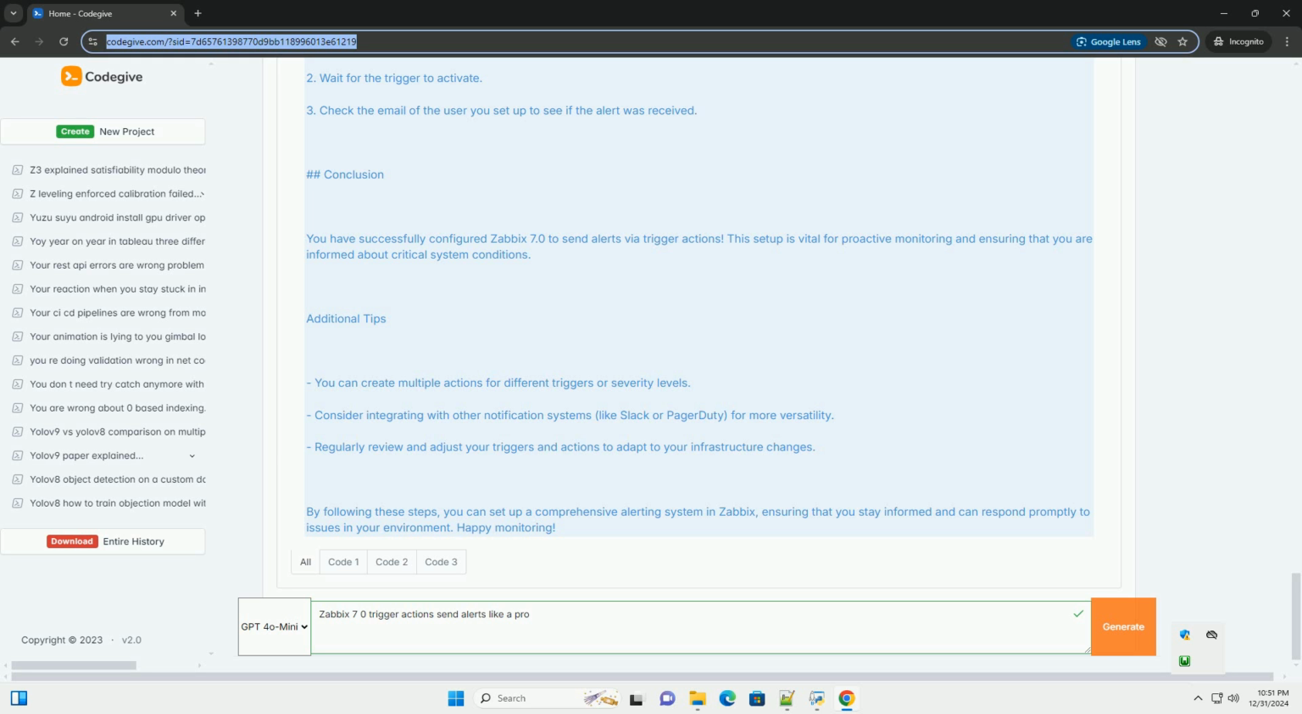Step 4. Create a trigger action. Now it's time to create an action that will send alerts when the trigger condition is met. Example trigger action creation. 1. Navigate to Configuration, Actions. 2. Click on Create Action. 3. Fill out the form. Name: Send email on high CPU load. Event source: Triggers. Default subject: Zabbix alert, high CPU load on {HOST.NAME}. Default message: High CPU load detected on {HOST.NAME}.